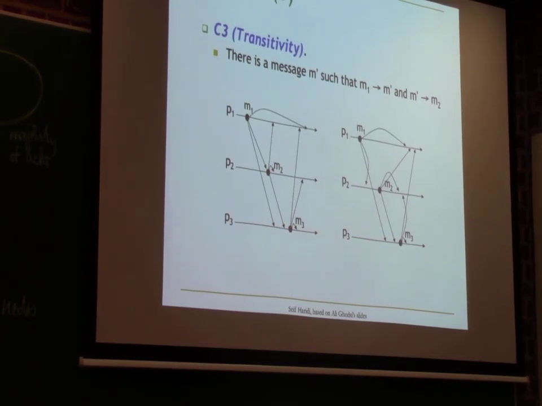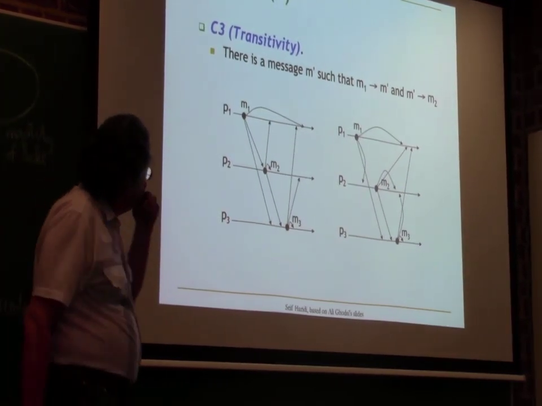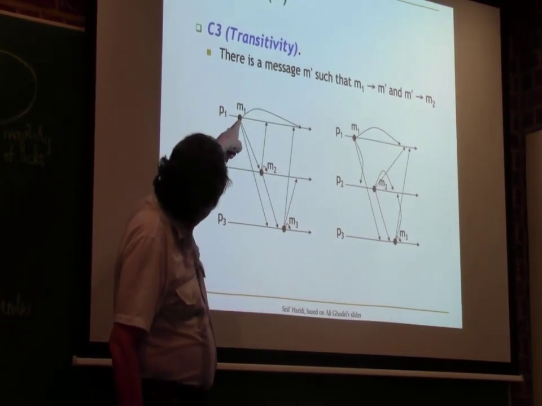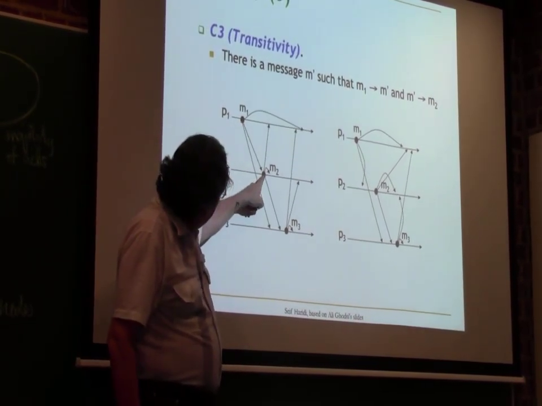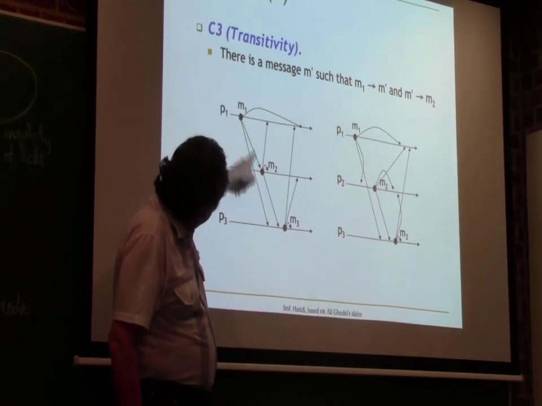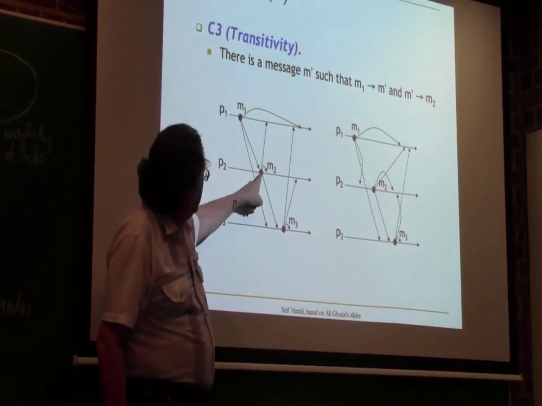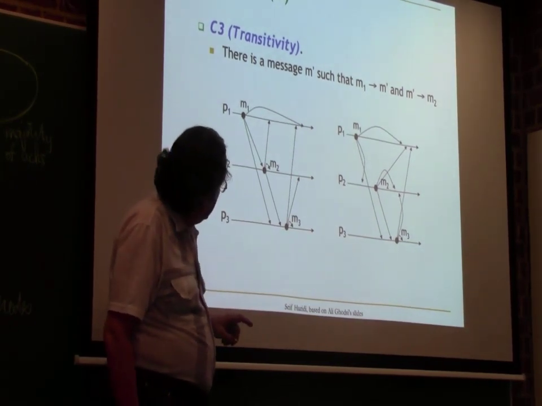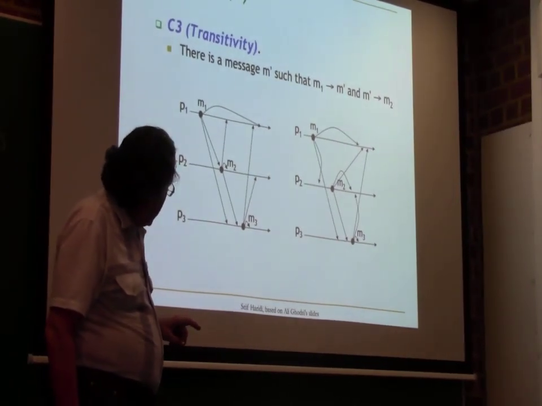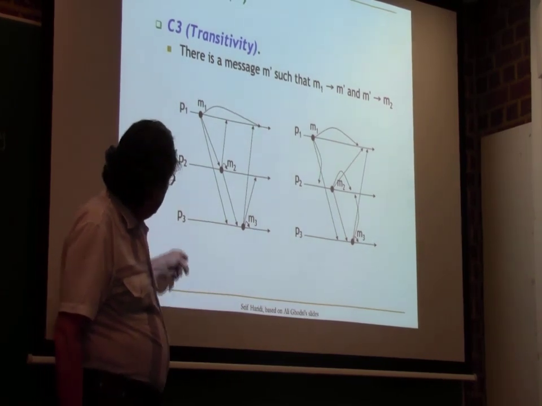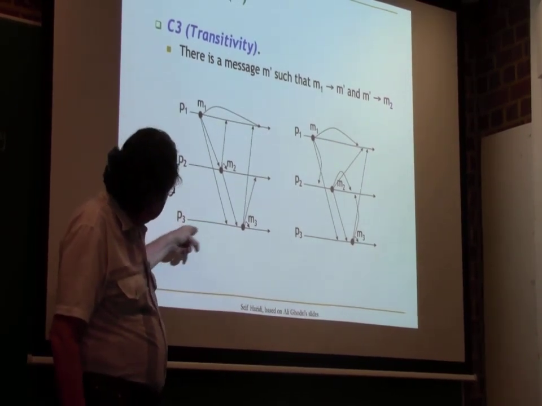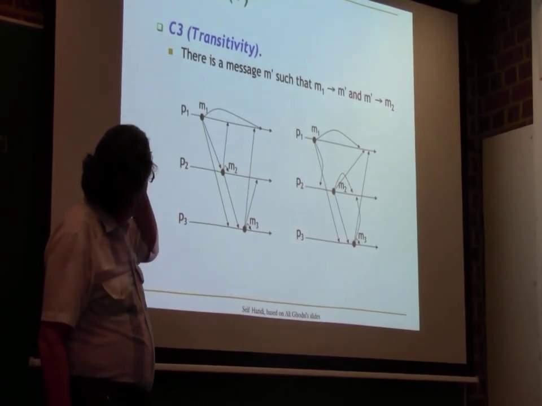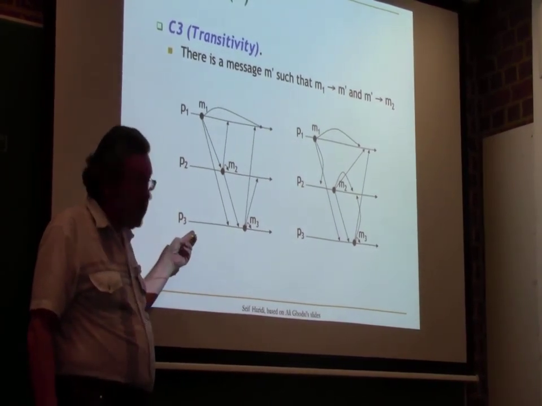So here it's more complicated because here I'm showing transitivity. M1 here is causally before M2 because M1 is delivered before M2 is broadcast. M2 is causally before M3. And there's a left and a right scenario. So the one on the left, is it causal? Here we're asking, is it respecting the transitivity rule? The one on the left?